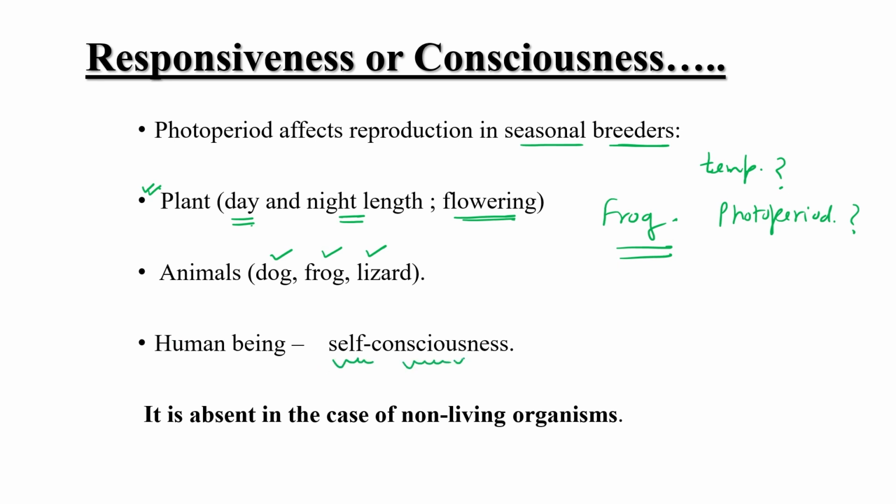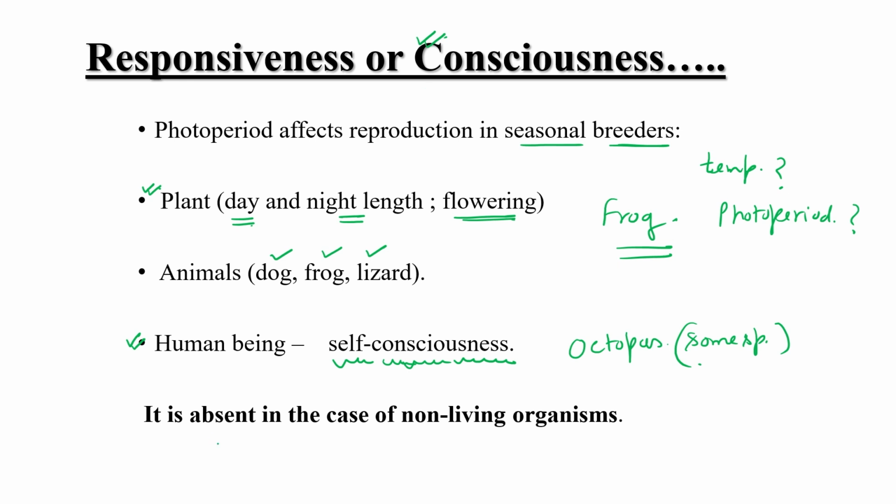This self-consciousness is present only in humans and some species of octopus also. It is not universally true for all living organisms, so self-consciousness does not come under the defining feature category, but yes, consciousness comes under the defining feature category.